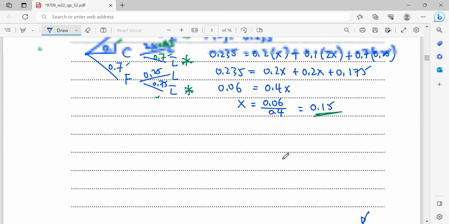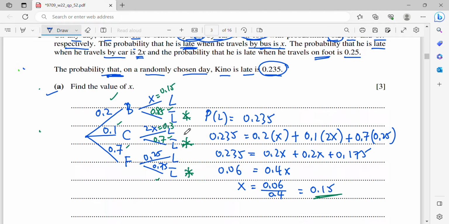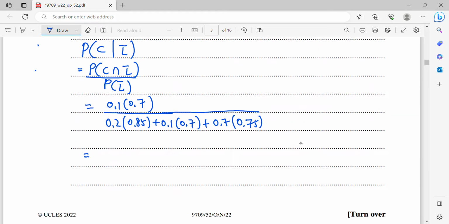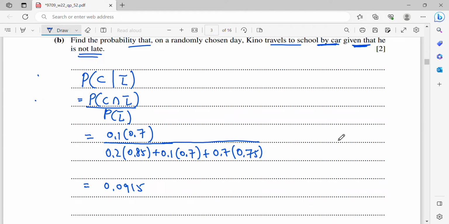I get it from the tree diagram. Now, when you simplify, it will be 0.0915. So that's all for the working of B.